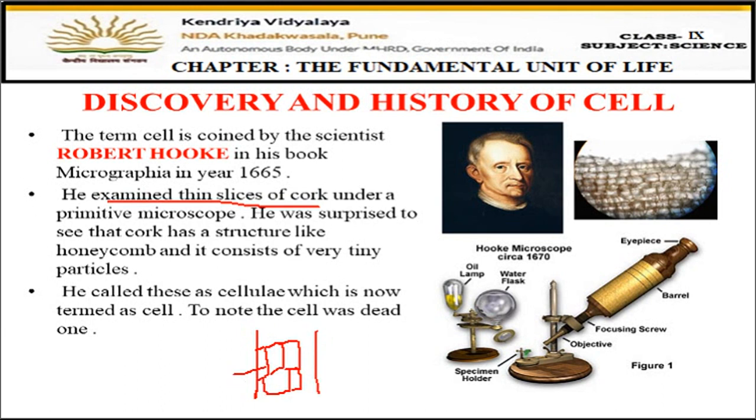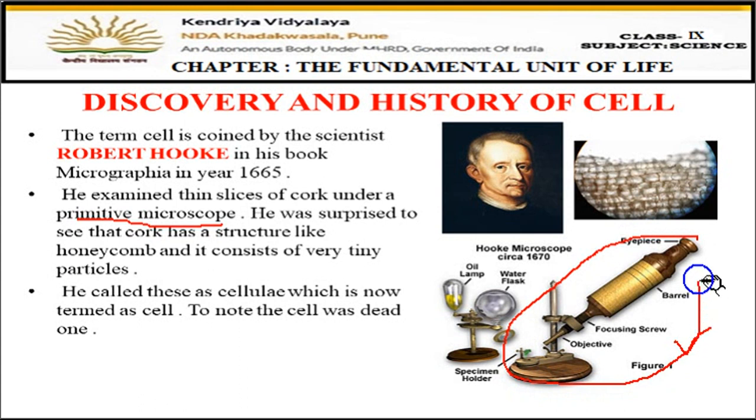So first of all he observed a dead cell under his primitive microscope. At that time the microscopes which were used were not very well developed, so the microscope he was using was called a primitive microscope. A diagram is given here, children. This is the primitive microscope which he was using to see the cell. First of all he saw the cells of the cork of a plant, and these cork cells are dead cells.